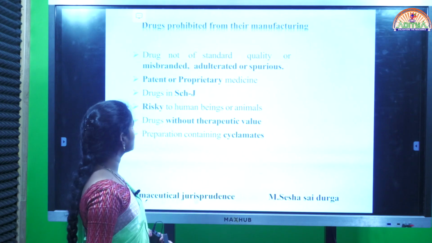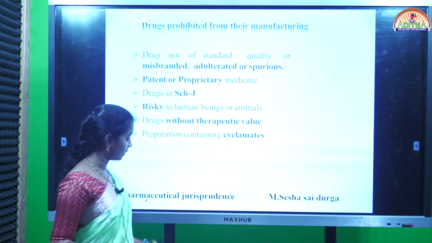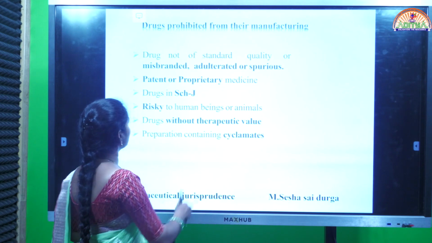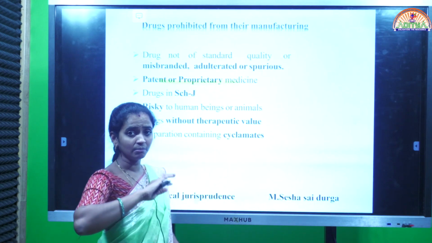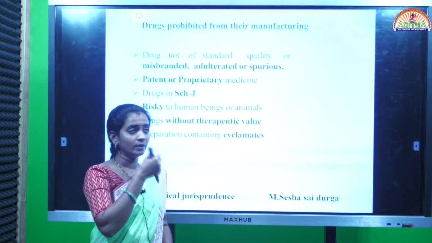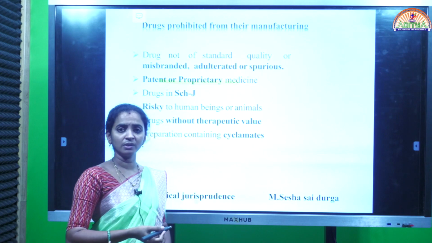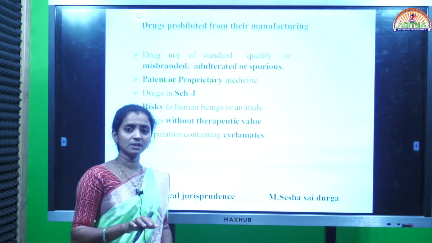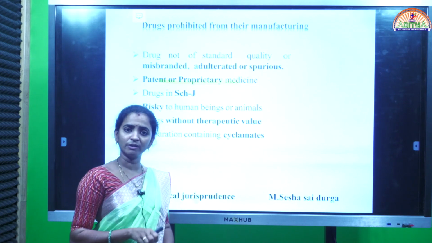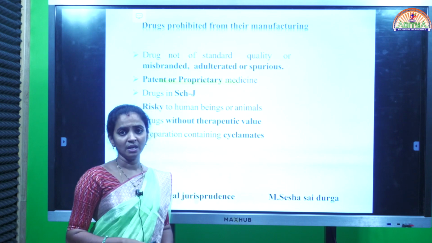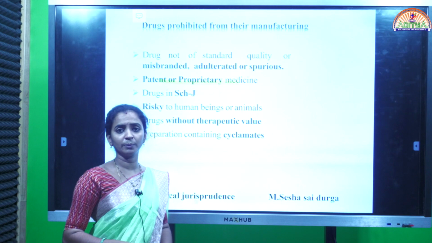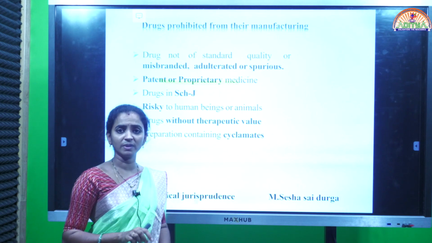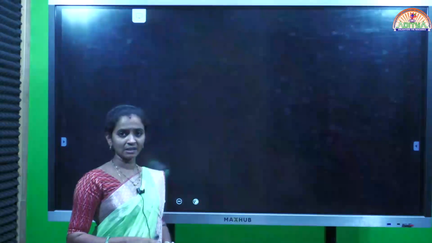We can call it a misbranded, adulterated or spurious drug. And patent or proprietary medicine should not be manufactured in our country. Why? Because patent and proprietary means a particular person has already taken a patent regarding the manufacturing of a particular drug. He is the only person having complete rights on the product, who took the patent from the government.